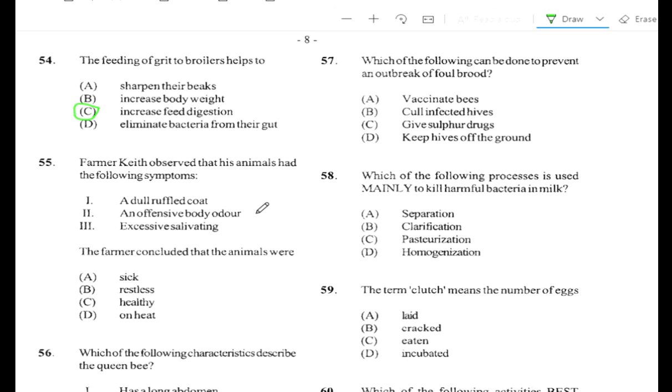Alright, question number 55. Farmer Keith observed that his animal had the following symptoms: 1, a dull rough coat; 2, an offensive body odor; 3, excessive salivating. The farmer concluded that the animals were A. sick; B. restless; C. healthy; D. uneasy. The answer is A, sick.